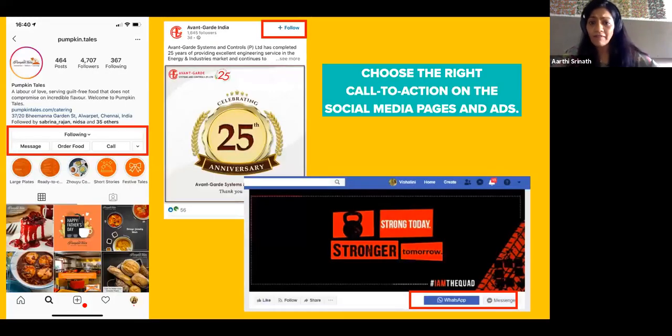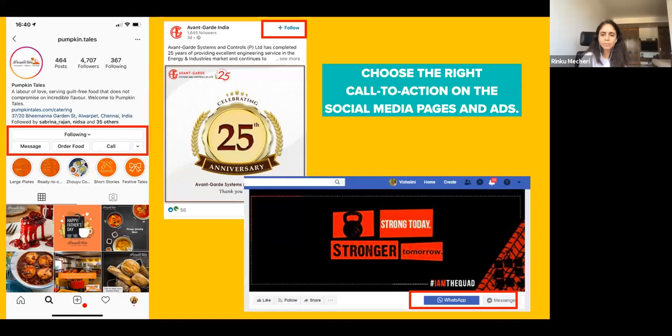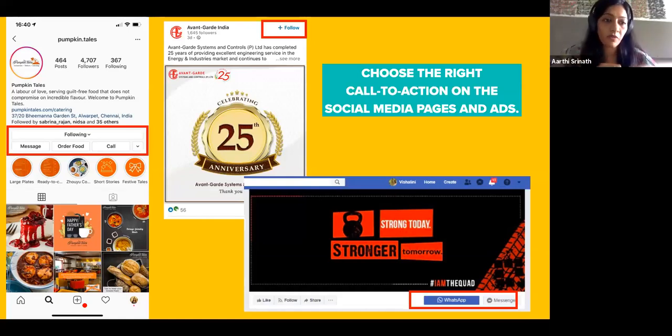And so I have a few screenshots of ads here, right, where you can see some of these objectives being played out. So if you see Pumpkin Tails, they have some options there, which is to message and call, because they want people to ask for reservations, ask for availability of a bakery product, and that order food links to Zomato and Swiggy. So you can order food from there. So that's the call to action that Pumpkin Tails has. If you look at Avantcard India, they have a follow. So clearly it's an awareness. They want more people to follow their page.